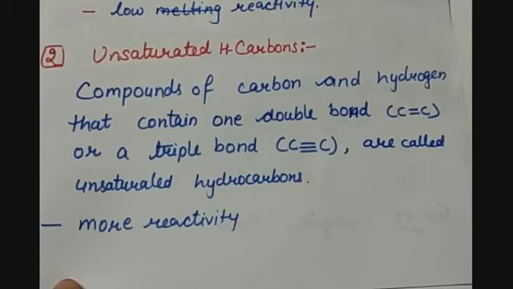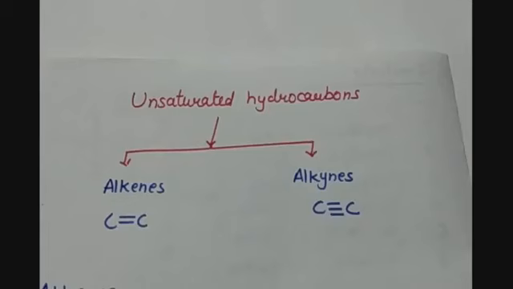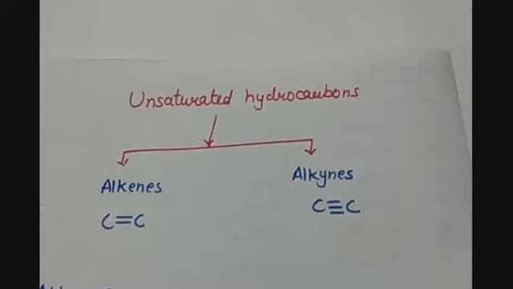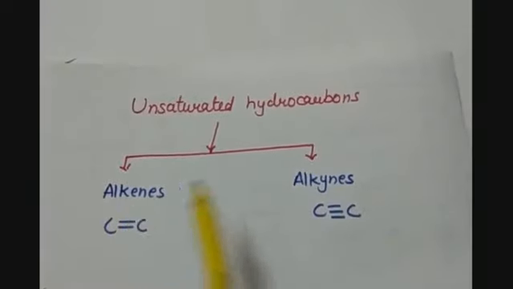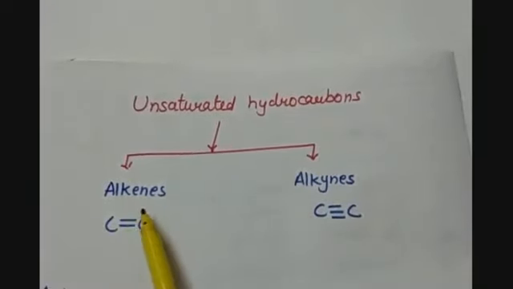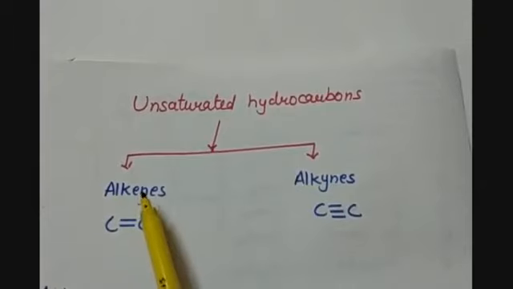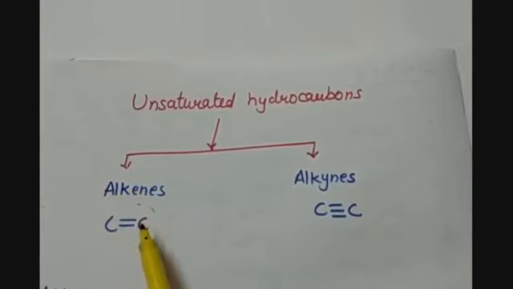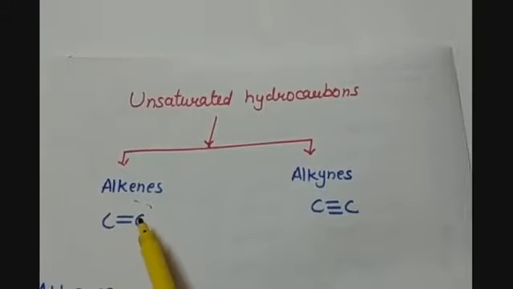In case of saturated hydrocarbons, we were calling them alkanes, because in alkane, alk represents the carbon and ane represents the number of bonds, that is, single bond. But unsaturated hydrocarbons are of 2 types, alkenes and alkynes. Alkenes, ene means double bond. That means a hydrocarbon compound which has double bonds in between the carbon atoms of the compound.